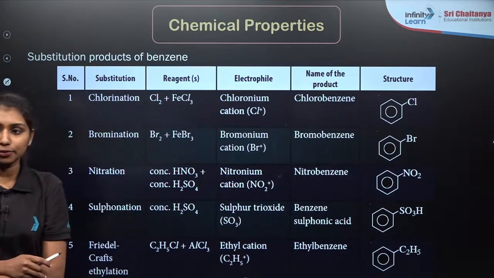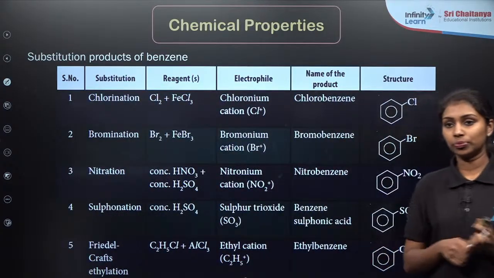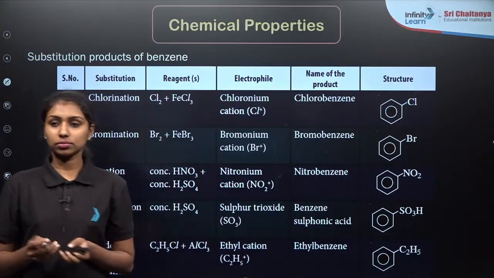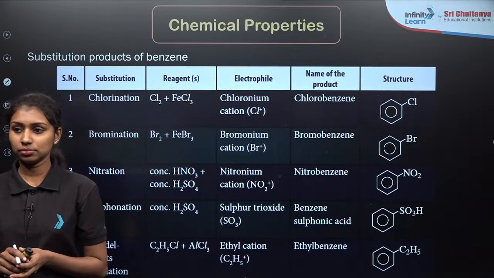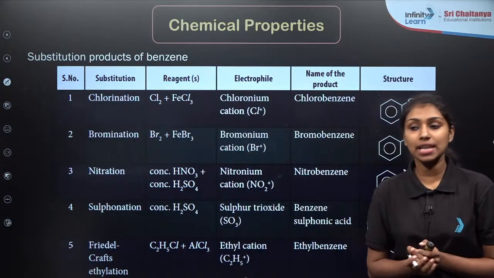I hope it is clear for everyone. Keep a screenshot of this. This is the basics of the electrophilic substitution reactions for the aromatic hydrocarbons.